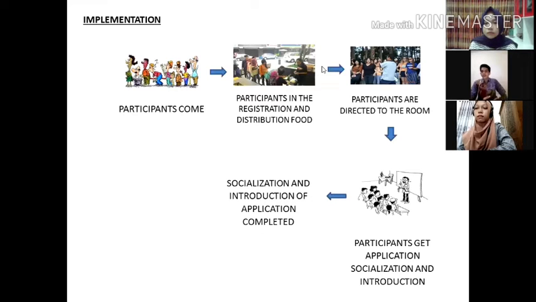After that, participants are directed to the room, and participants get the application, socialization, and introduction. And last, socialization and introduction of the application is completed. After implementation, Danny will explain Chapter 5, evaluation.